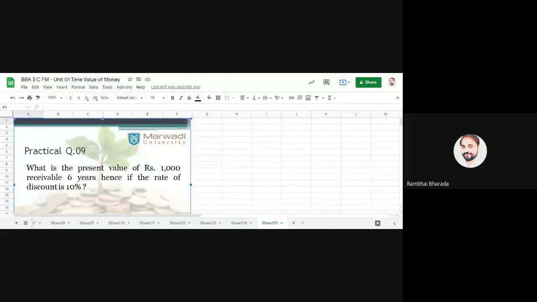In the next class, we will go for the solution of this question and more practical questions. Your task is to try this question and use the formula to get the answer.